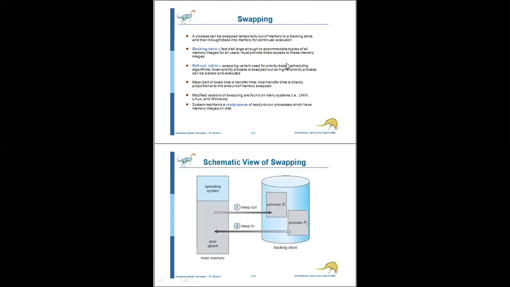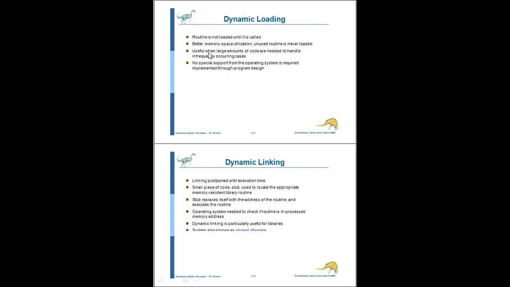So see here, I already told you about dynamic loading. The routine is not loaded until it is called. There are a number of functions. When programming, there are a number of routines and subroutines. Whenever the routine is called, at that time only the routine will be loaded into the memory. Is it right or not? Whenever the subfunction is called, at that time only the routine will be loaded into the memory. Is it clear? That is, a routine is not loaded until it is called.